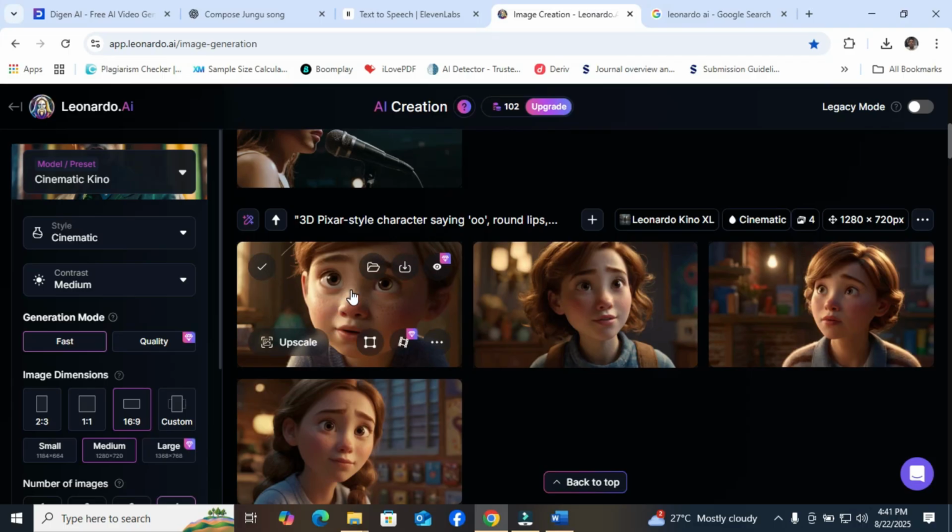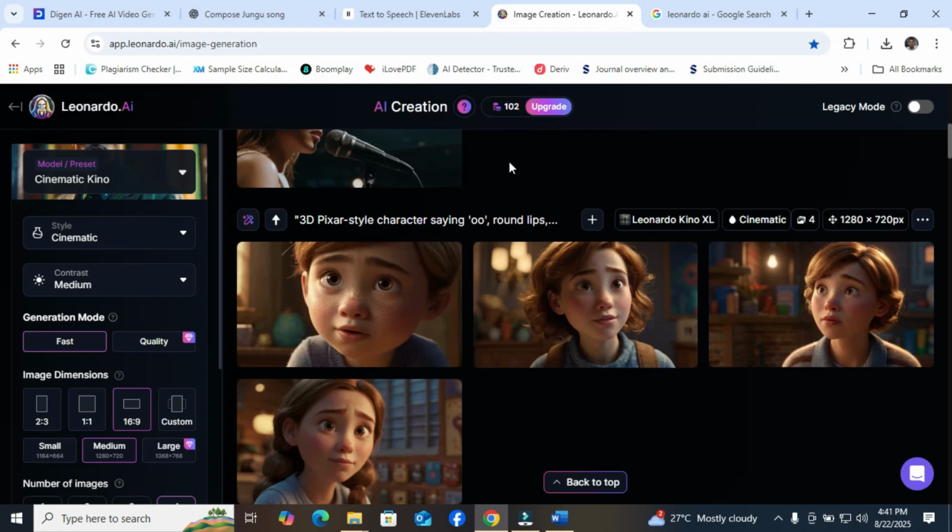Then I was able to create an image, a 3D Pixar style character of a child. So you can create your image based on your own description. Leonardo AI gives you 150 coins on a daily basis. You can generate multiple images, and that will be sufficient for you. And I have this image already.